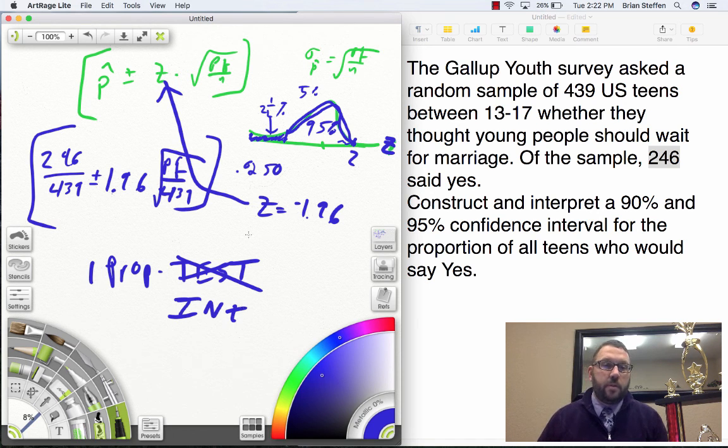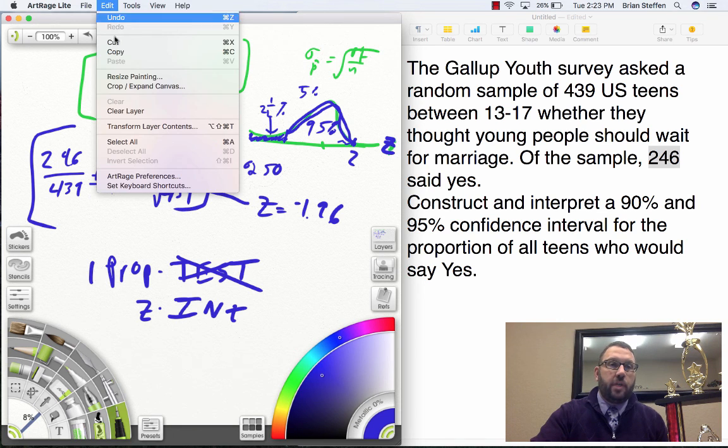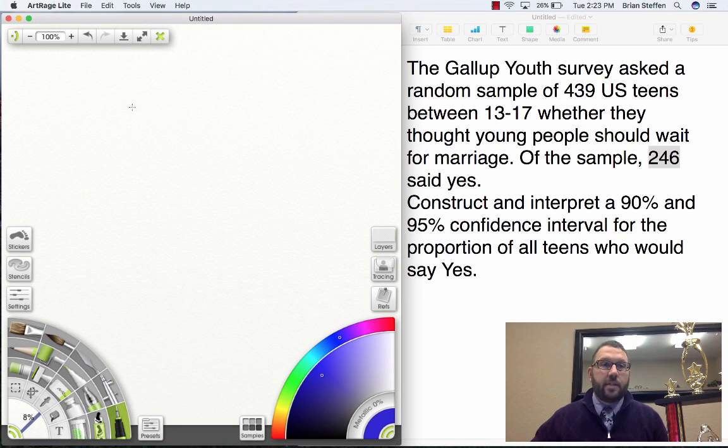1 prop z interval. All right, so a 1 prop z interval, and I hit enter, gives me a new screen. And it asks me for information such as, what is x? In this case, x is the number of successes. So hopefully you have your calculator and you're doing it here with me. So in this case, my successes is 246.